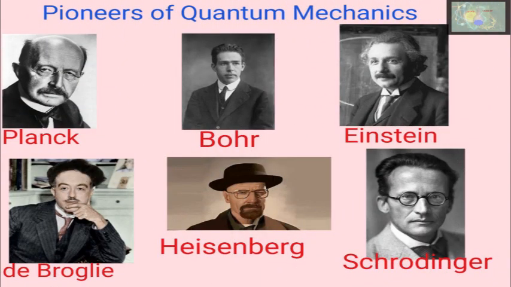These are the pioneers of quantum mechanics: Planck's quantum theory, Bohr's theory which we have just discussed in short, Einstein's photoelectric effect, de Broglie's equation, Heisenberg's uncertainty principle, Schrödinger equation. All these are great scientists. Their personal life story and research story is very interesting. In the next lecture we will discuss the story of these scientists and their contribution to quantum mechanics.